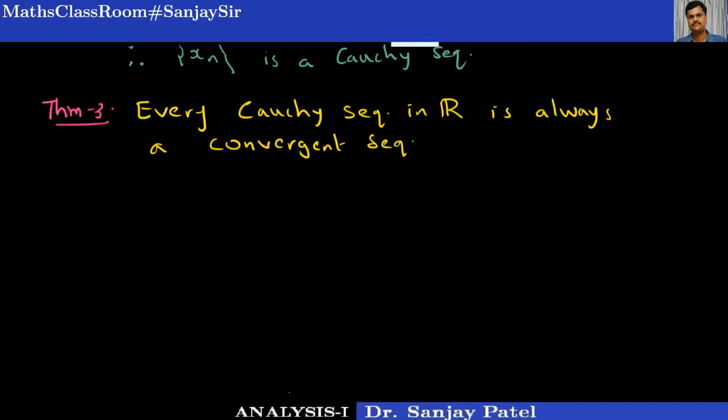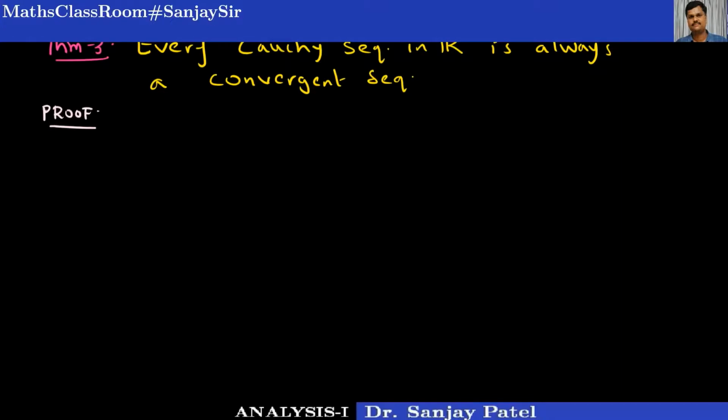So let us prove this theorem. Here we must start with a Cauchy sequence and we'll prove that it is convergent.